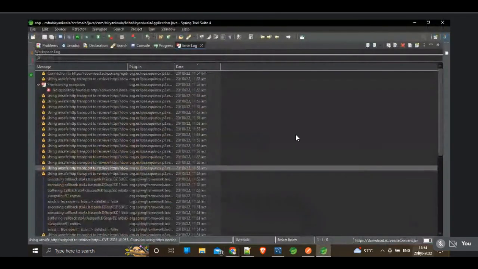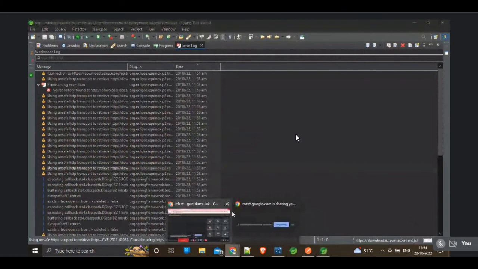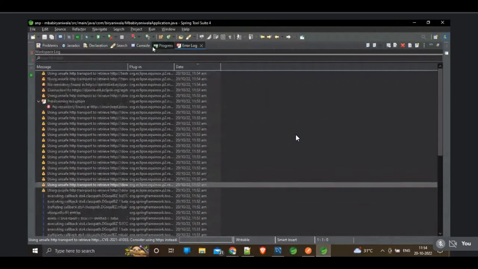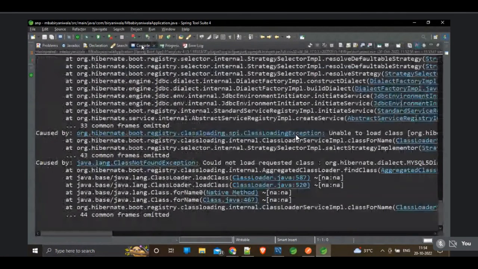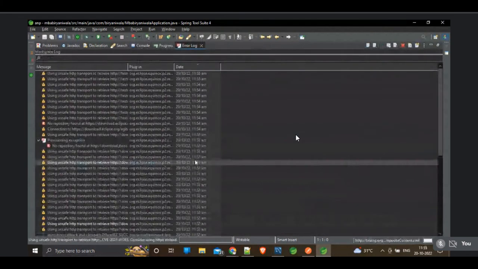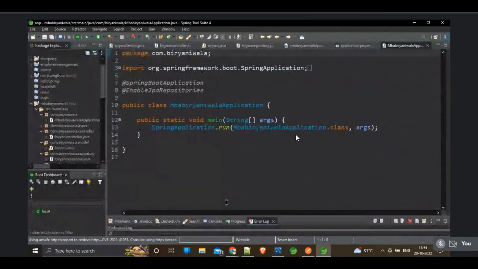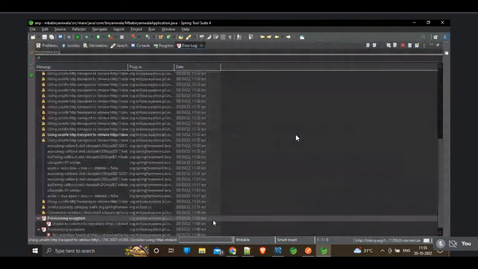And just wait, it is down. Actually it is updating now. Wait. And let me check with the driver, I mean the database platform, I mean MySQL dialect. Please check the spelling. I used MySQL 5 dialect so and so. Please check whether it is correct or not. Okay. It is loading. Okay, it's done.